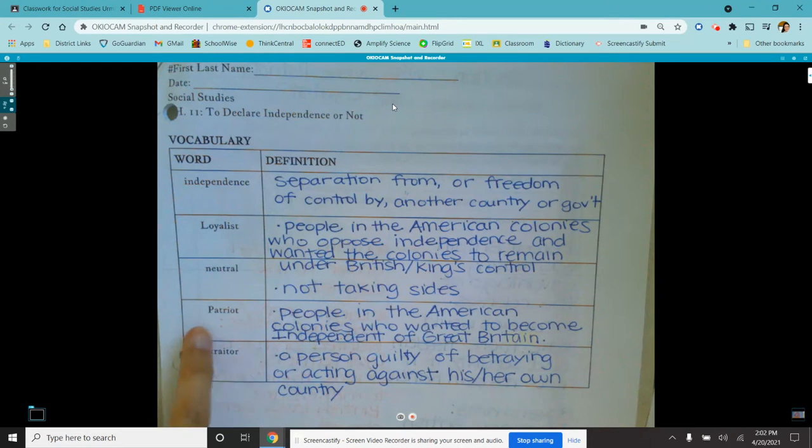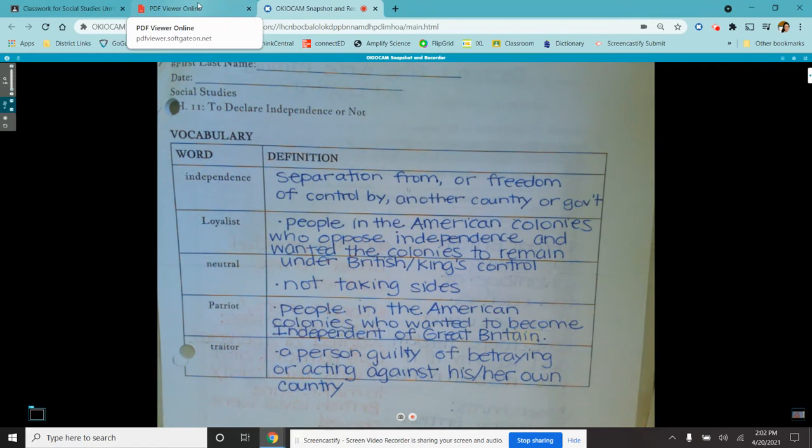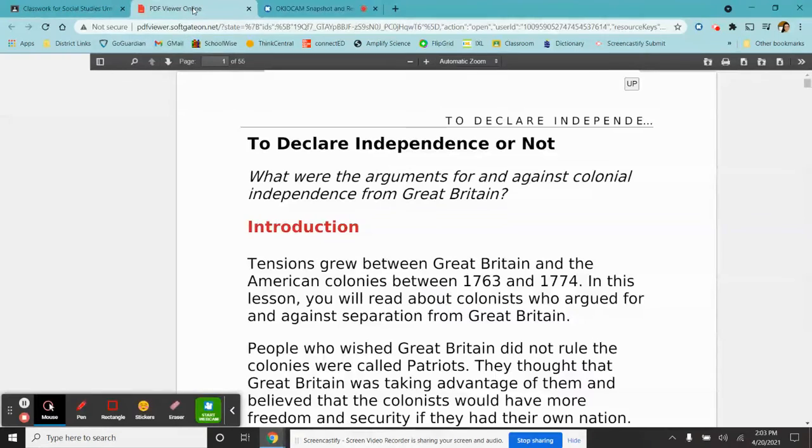Pretty much, if you were a patriot, you were automatically a traitor. Okay, so if you were going against the king and trying to fight for independence, you're considered a traitor. All right, so let's begin reading. What we're going to do is turn the page, and we're going to list the arguments first of what were arguments for a patriot and what were arguments for a loyalist.